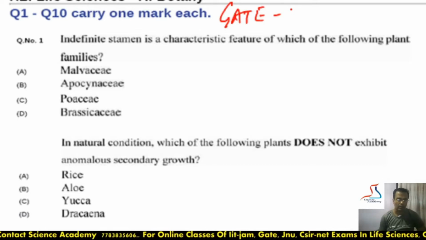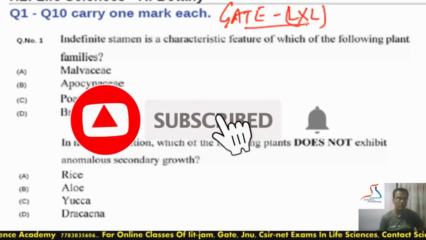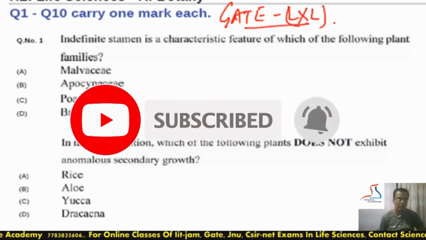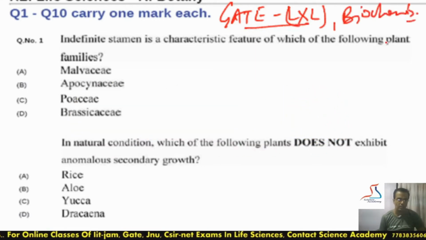In this video, I am going to do the solution of GATE Life Sciences whose subject code is XL, and this is the second video. In the previous video, I have made the solution of biochemistry, whose link is coming on this I symbol of this video. Also, I will provide the link of that video in the description box. You can watch from there.